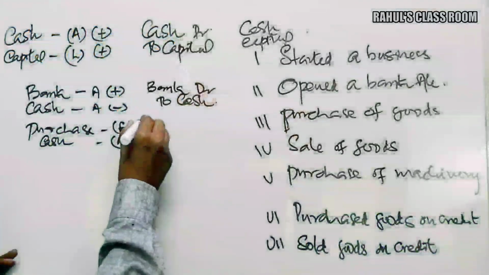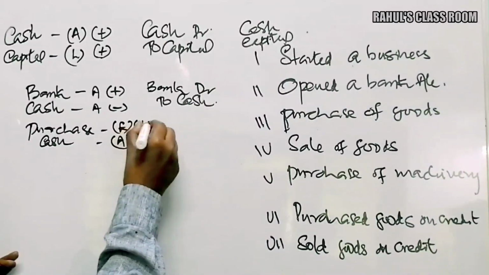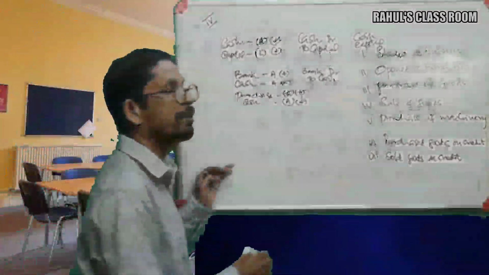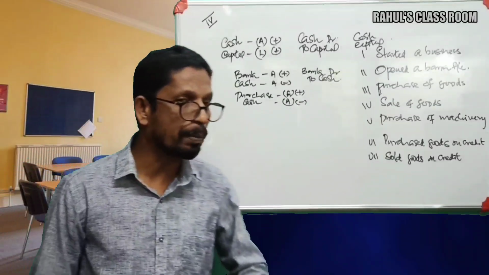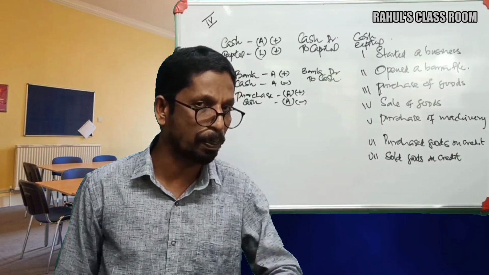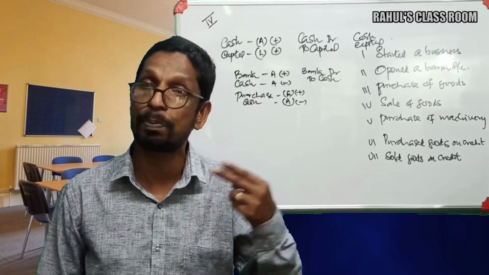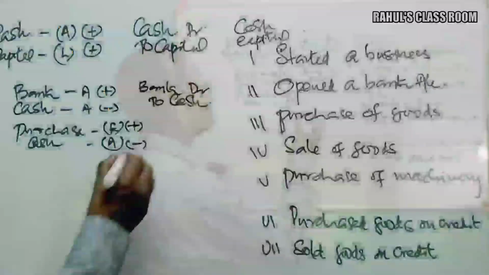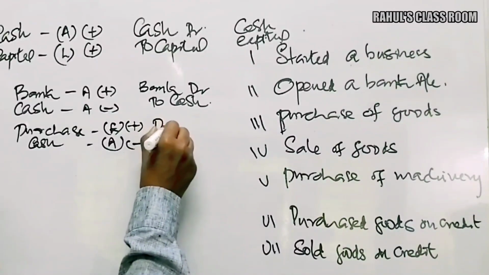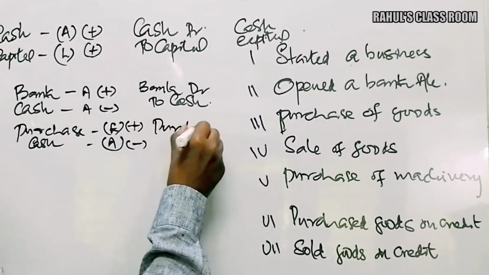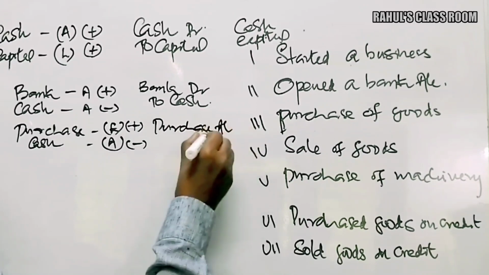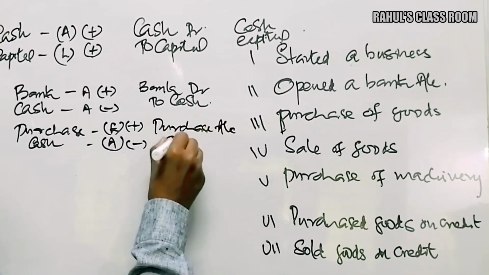And what happened to cash? Cash is going out, or cash is reducing. That means both are debit nature items, asset and expense. Here expenses are increasing, that means a debit nature item, expense, is increasing, therefore it should be debited. So what is the entry here? Purchase account debtor to cash.